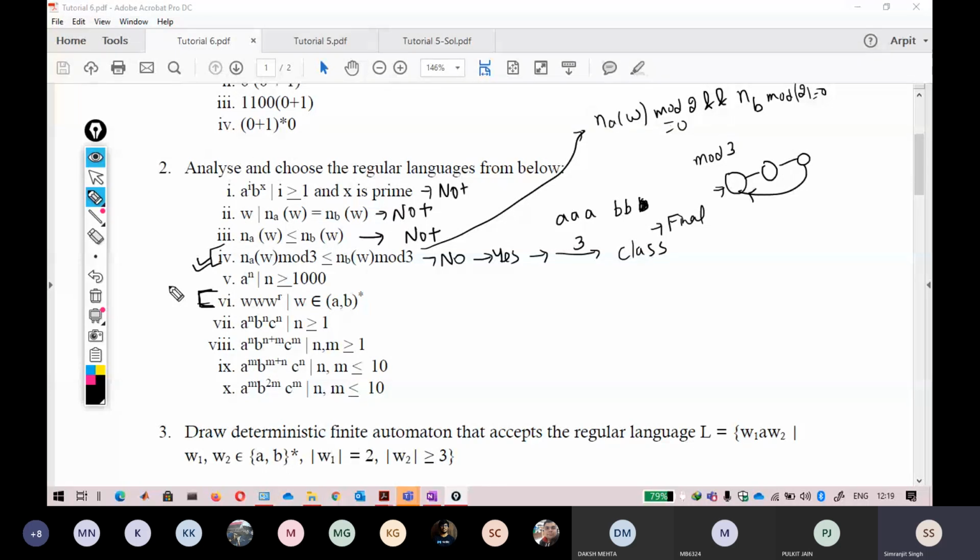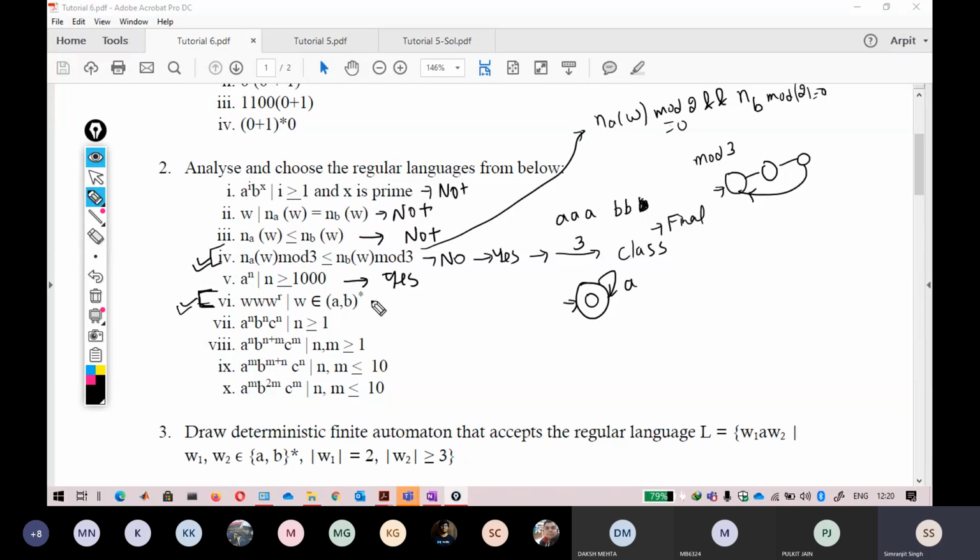Okay, so I think Mayank got the right answer here. All of you got the right answer, and Daksh is also right. Yes, this fifth one is a regular language, because you clearly see you will get 999, first 1,000 states that are not final. After that, you just have to do this raised to the power, then you will get your answer. So the finite automata is possible for this one. You can directly say that this is a regular language.